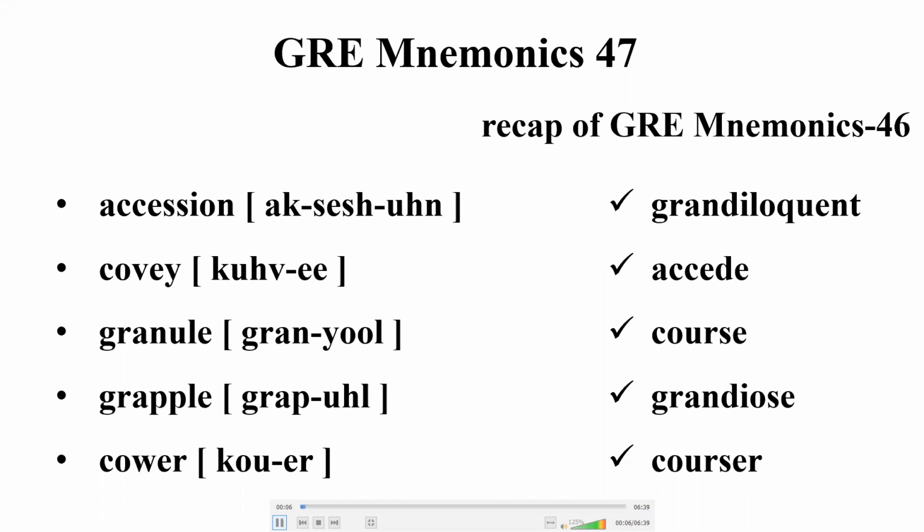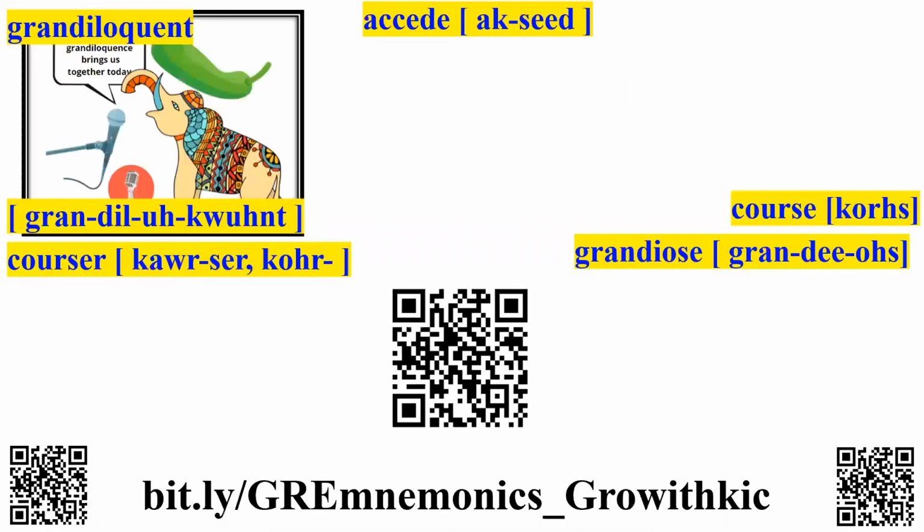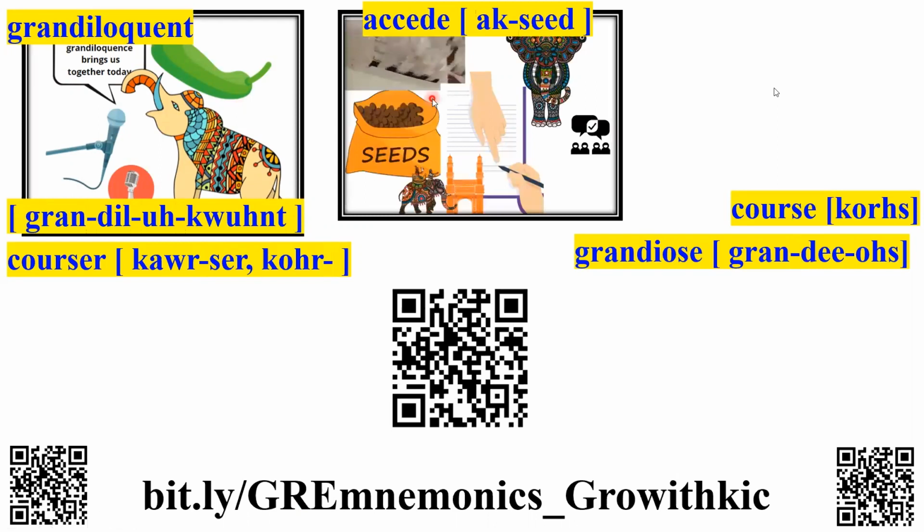A quick recap of our previous video. A grand elephant who loved Loki addressed the gathering in a lofty and overly wordy style. The speech announced Hyderabad's decision to concede in India, and on this occasion the elephant distributes Loki seeds.